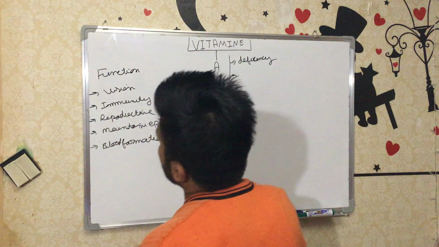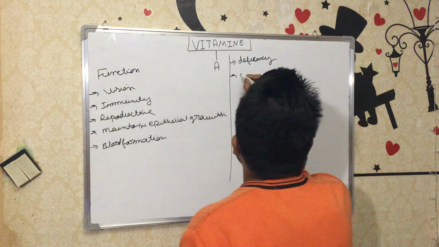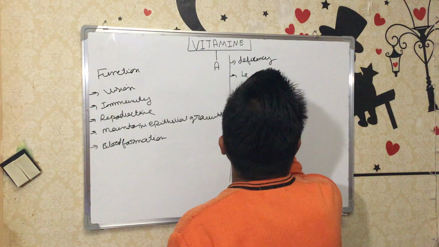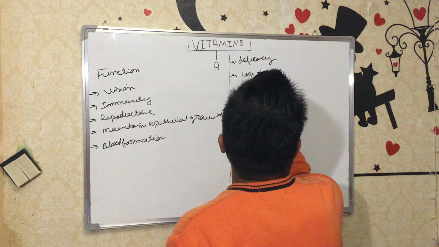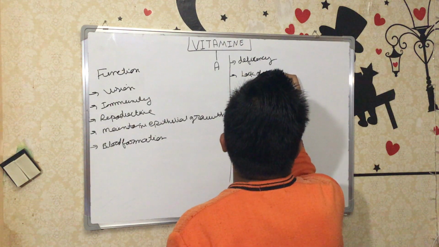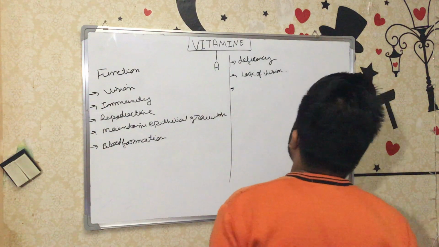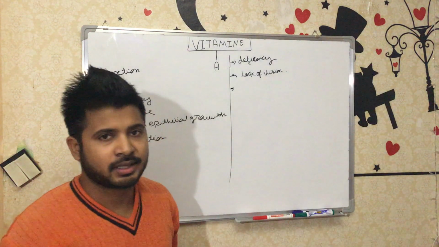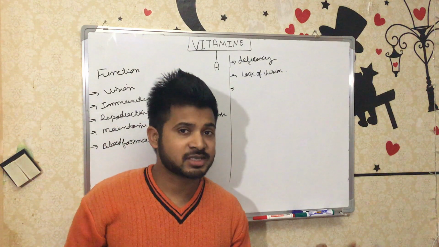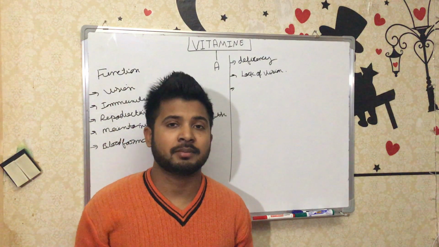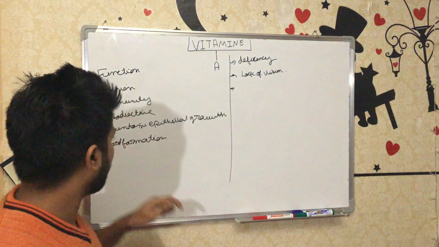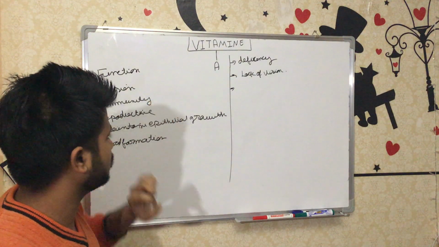The main function is vision, so obviously there is a lack of vision. But in a prolonged deficiency of vitamin A, epithelial growth is also affected.